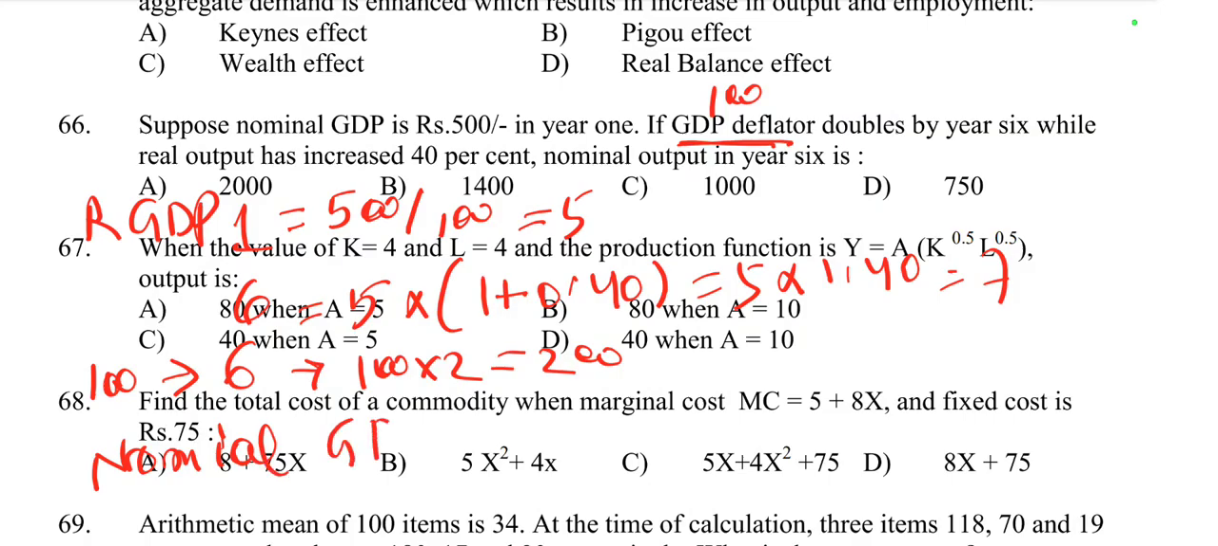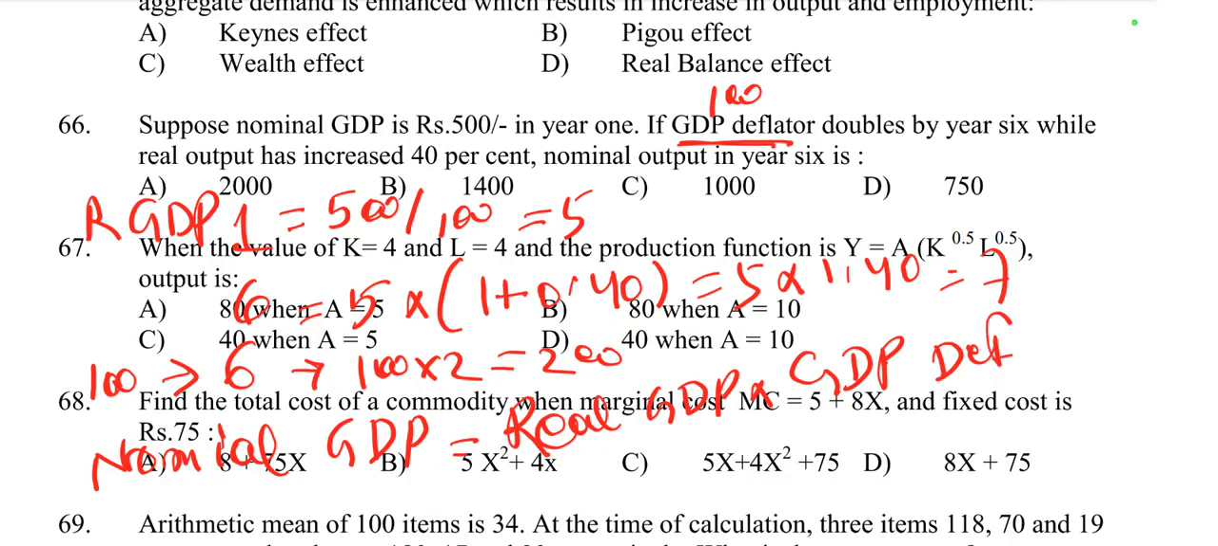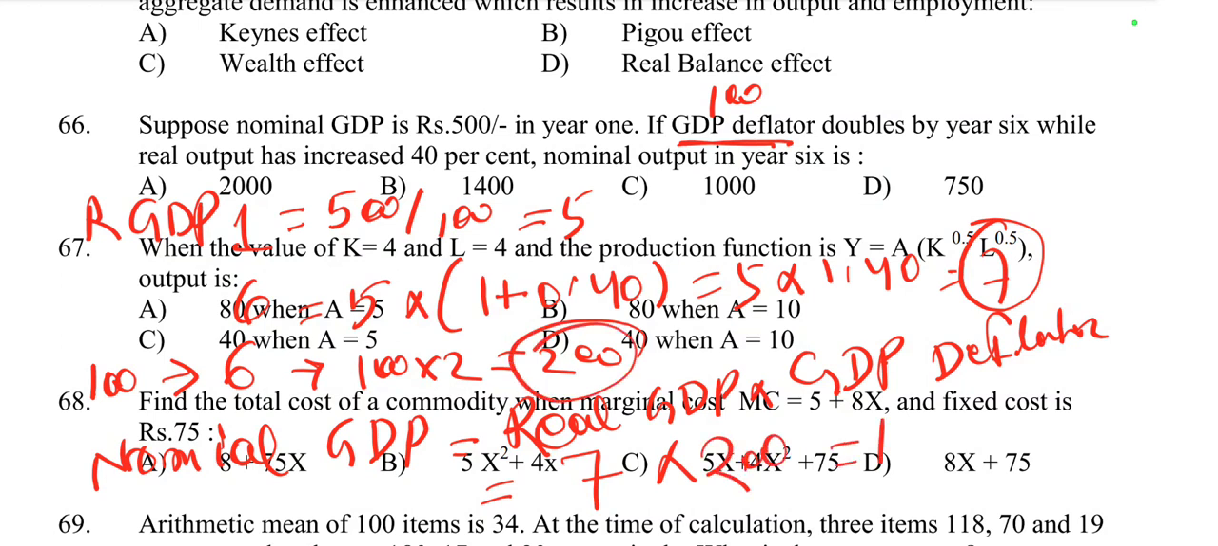So nominal GDP is equal to real GDP into GDP deflator. Real GDP in year 6 is equal to 7, into GDP deflator, whose value is equal to 200. So 7 into 200 is equal to 1400. So the right option is 1400. Option B is right, 1400.